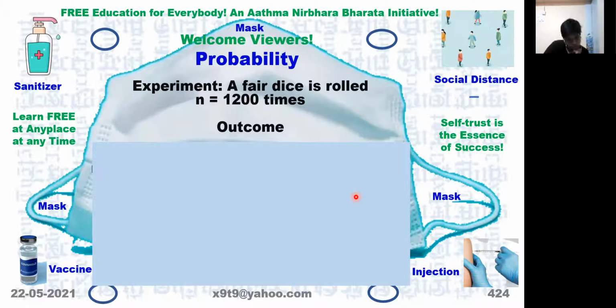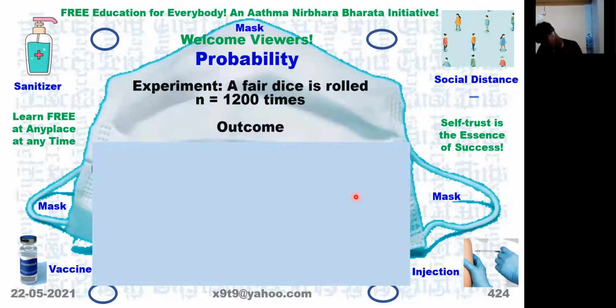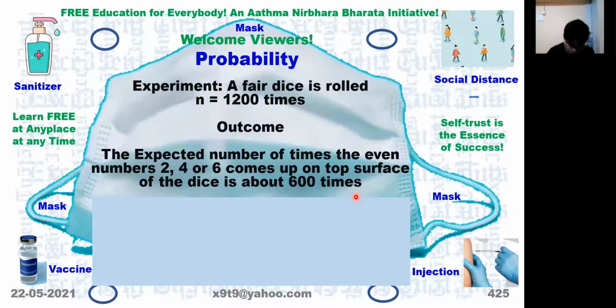So 2 can appear 200 times, 4 can appear 200 times, and 6 also can appear 200 times. That means totally it will be 600 times. Are you able to follow? Then this can also be written like this. We found out how many times each one is coming, then we added those results.